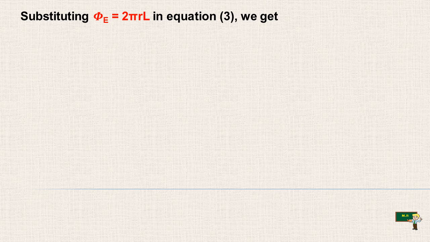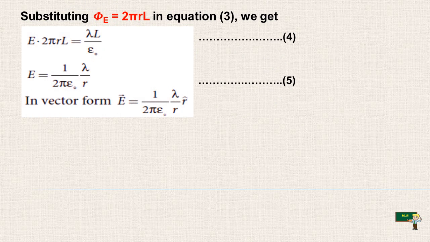Substituting phi E is equal to 2 pi RL in equation 3, we get E dot 2 pi RL, which is equal to lambda L by epsilon naught. If you keep the E here and bring the 2 pi RL down, then this L and L can be cancelled. So E = 1 by 2 pi epsilon naught into lambda by R. In vector form, E vector is equal to 1 by 2 pi epsilon naught lambda by R into R cap. And this is equation number 4, and this is considered as equation number 5.